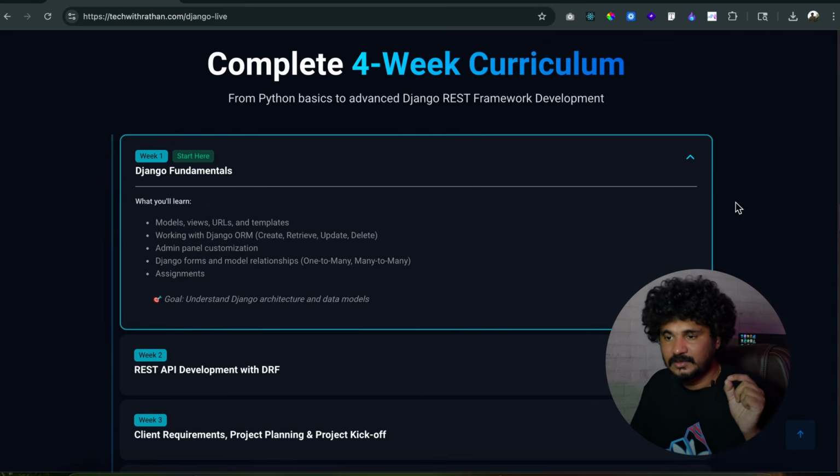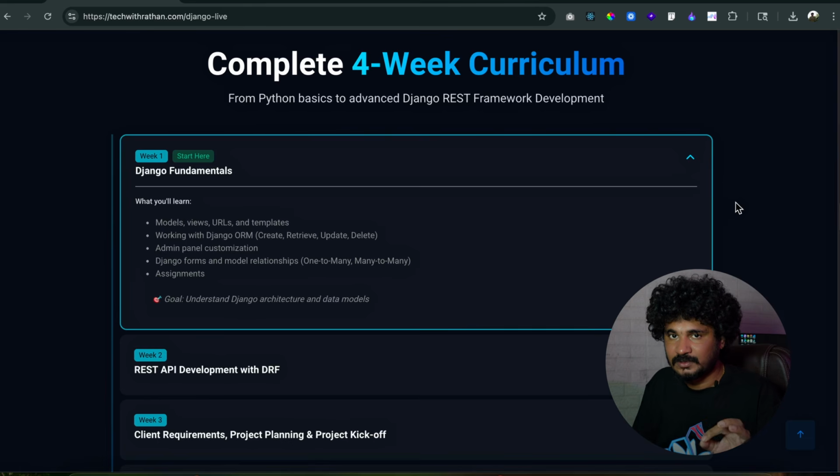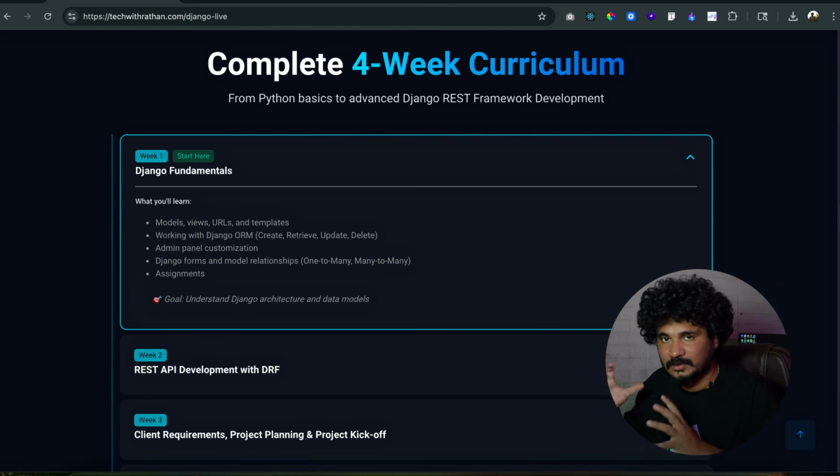In the first week we are going to look at the Django fundamentals. I'm not going to teach everything about the Django web framework, as I said before, because this is more focused on API development, or real backend development. But anyway, I'm going to conduct a Django basics refresher session. Before that, you have to have knowledge of Python programming, and also knowledge of the Django web framework. Right away in the first week, I'm going to start talking about the Django REST framework.